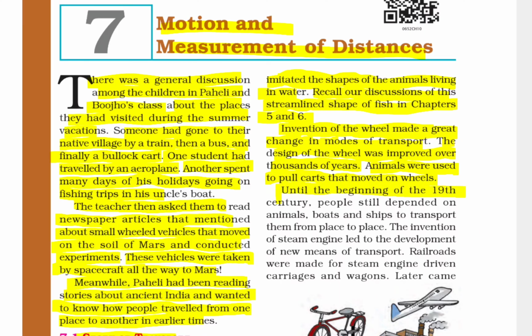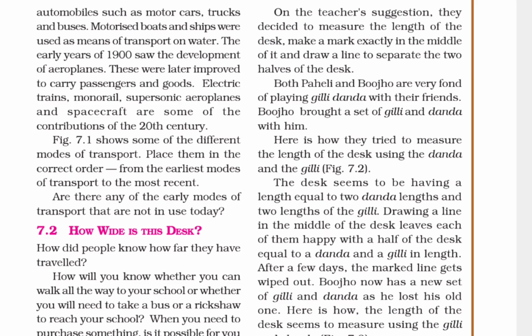Until the beginning of the 19th century, people still depended on animals, boats and ships to transport them from place to place. The invention of the steam engine led to the development of new means of transport. Railroads were made for steam engine driven carriages and wagons. Then came automobiles such as motor cars, trucks, and buses.